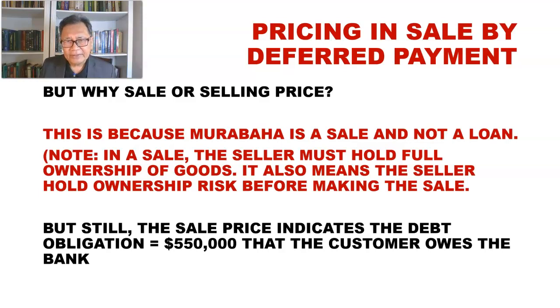That Murabaha must be able to evidence the fact that the selling party, the bank, is the legal owner of the goods, meaning that the bank must be putting the goods on their balance sheet or on their banking book, on which they would be facing what we call business risk or ownership risk or price risk before making the resale.